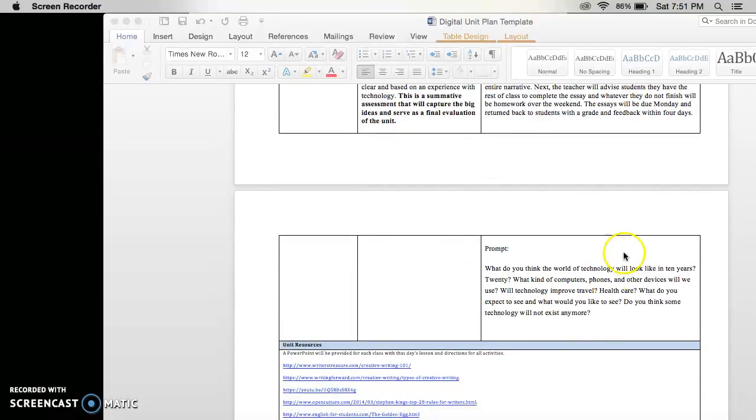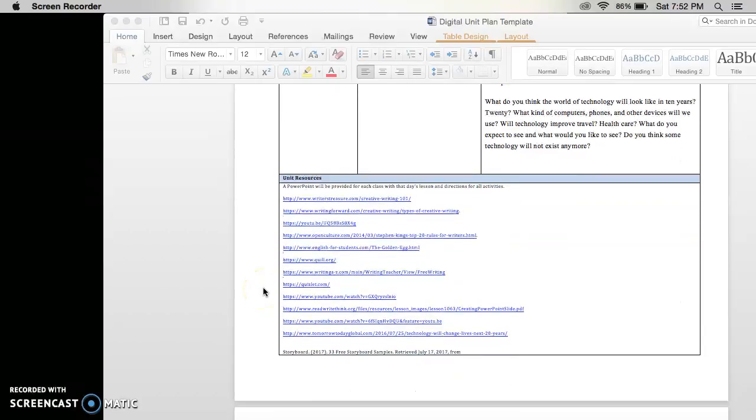This is your prompt. What do you think the world of technology will look like in 10 years? Or 20? What kind of computers, phones, and other devices will be used? Will technology improve travel? Healthcare? What do you expect to see and what would you like to see? Do you think some technology will not exist anymore? Now that you have your prompt ahead of you, please get to thinking about it.